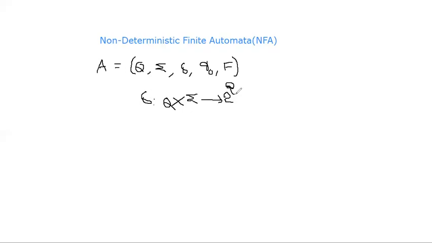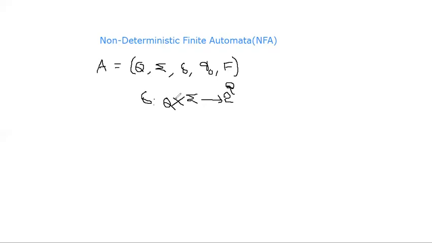So this is the delta in NFA: Q into sigma implies 2 power Q, but in DFA, Q into sigma implies Q. Only one output will come. Here more than one output will come, but that output is a subset of the original set. So the number of subsets is 2 power Q, based on the number of states in Q. Okay, so this is about NFA.